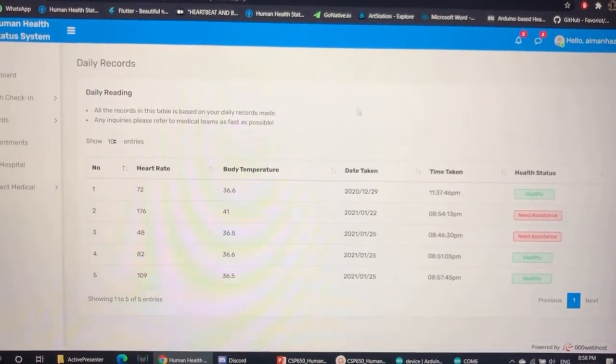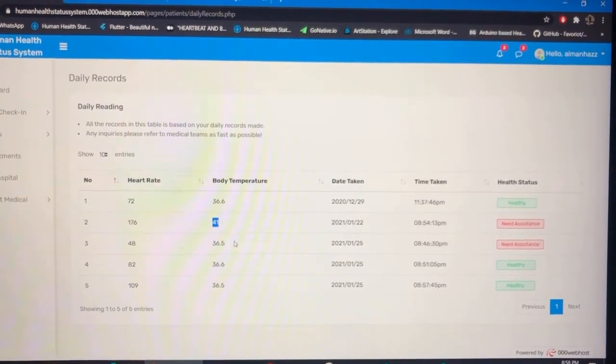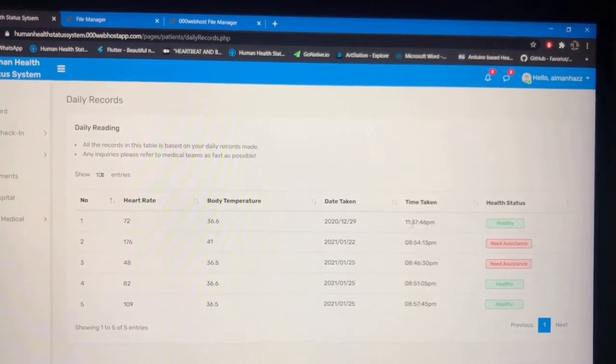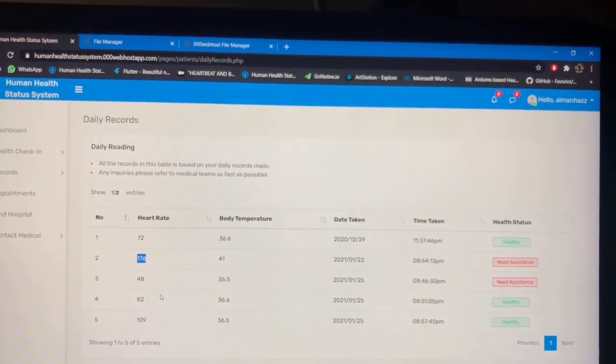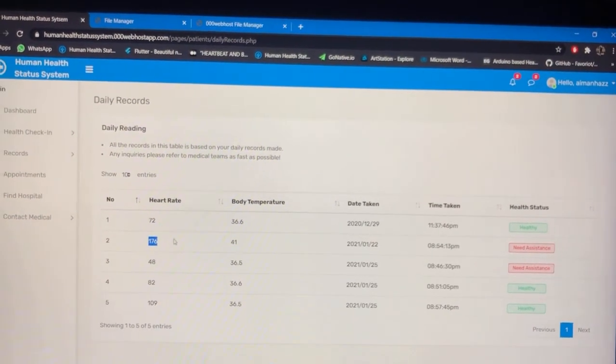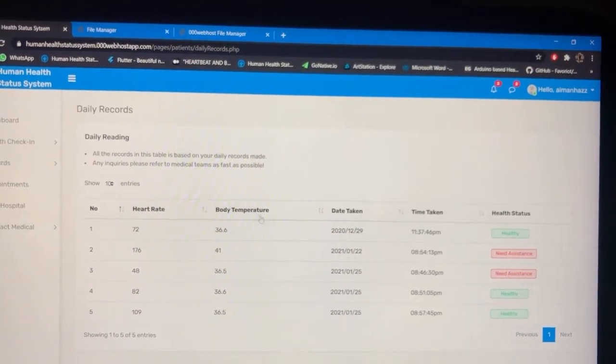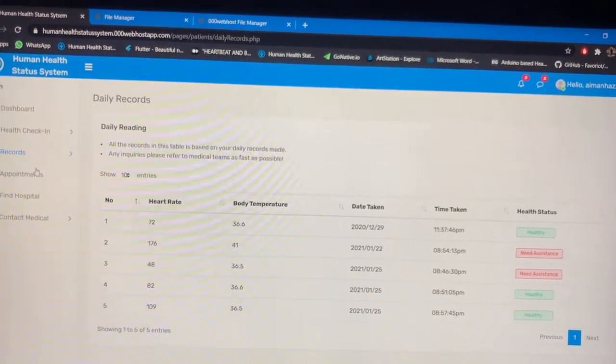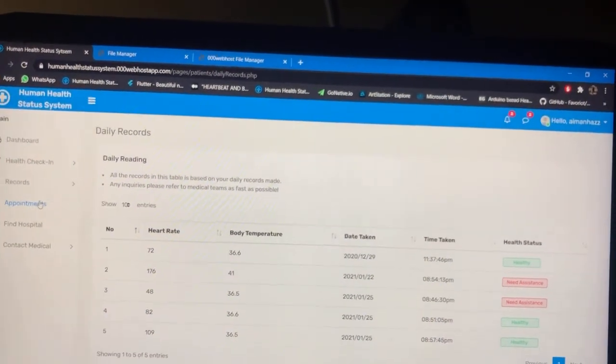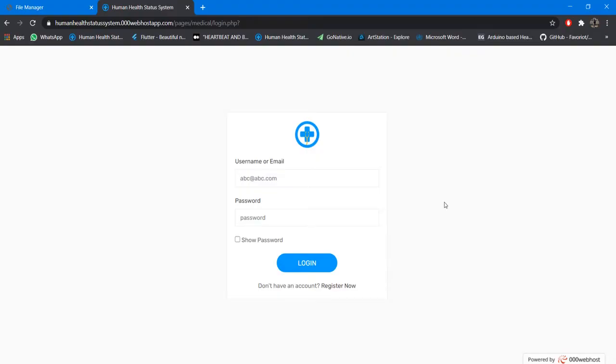So here's my age. If the temperature is too hot, it will say need assistance. Okay, if the heart rate is too high, it sounds suspicious, so it needs assistance. Okay, so all these records have been made before this, as a demo, you can see. Okay, so now I will show you how to deal with the system page for the medical team.